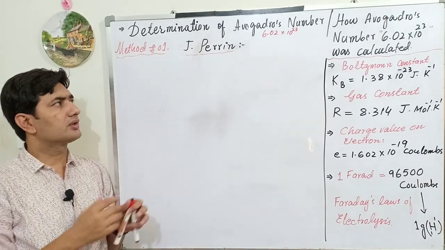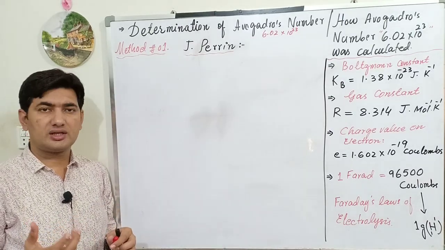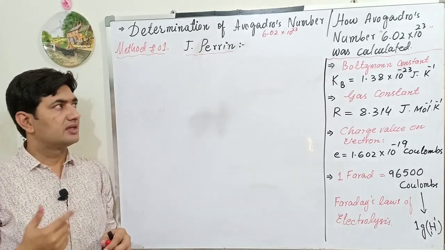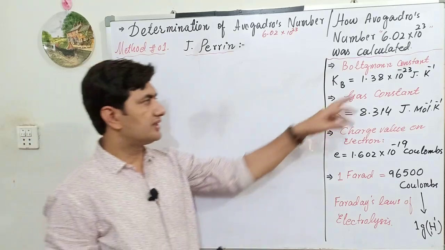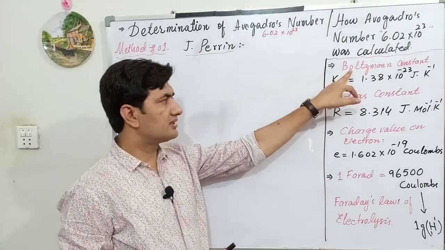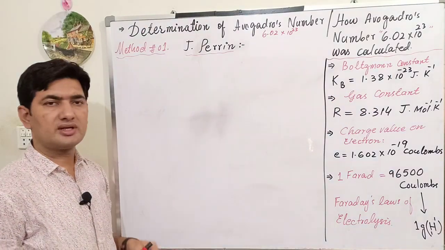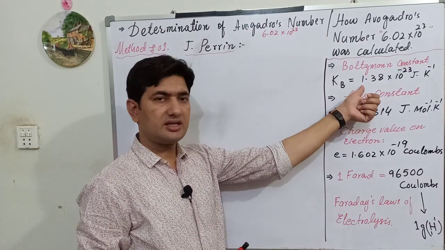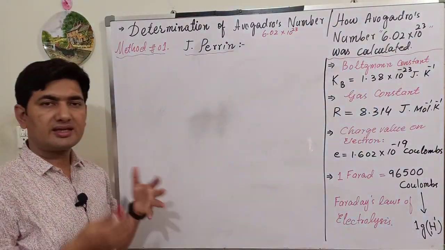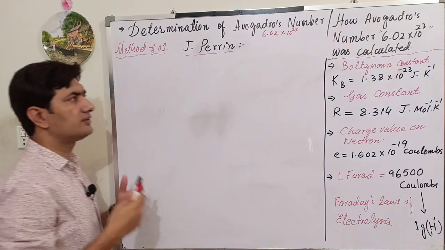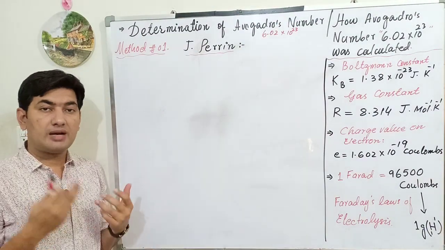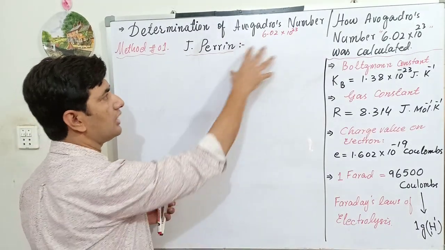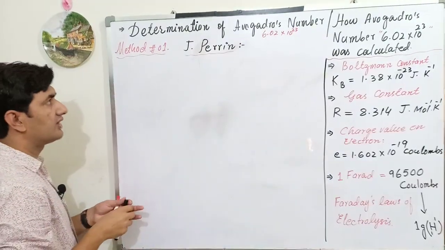He calculated this Avogadro number by using a constant that we have already studied in the Maxwell-Boltzmann distribution law. That constant was the Boltzmann constant. I have written here the Boltzmann constant. Its value is 1.38 × 10^-23 joules per Kelvin. So he used this Boltzmann constant and calculated the fixed value that was theorized by Amedeo Avogadro. Now we go to the method of solution, that is, how we can get this fixed number, the Avogadro number,